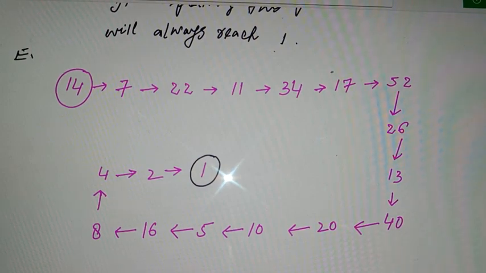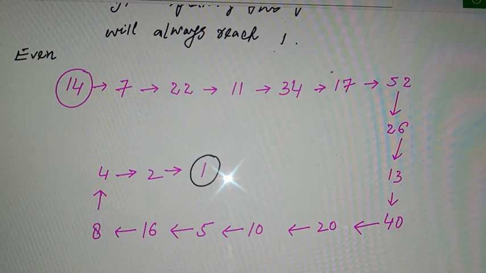Now let's check for a random odd number, let it be 21.